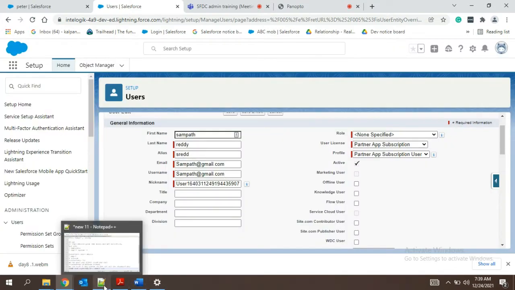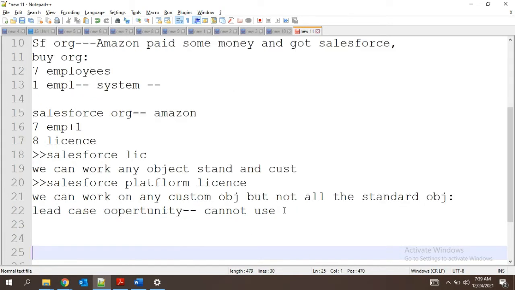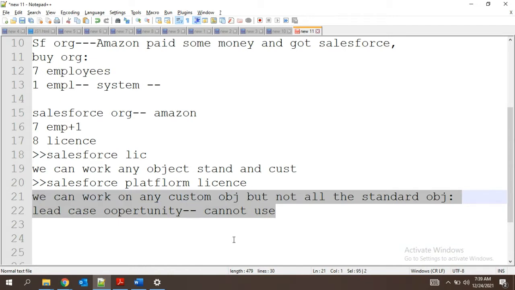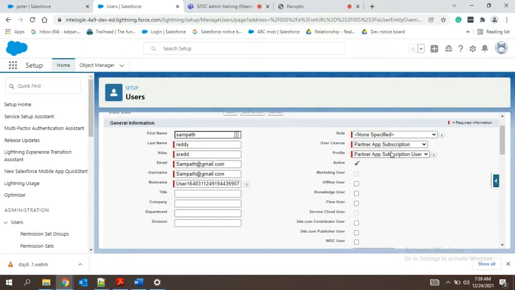So we have to buy the licenses, and all of these cannot be used by everyone. Based on the user, a user who wants to work on all the objects should be provided this type of license, not this type of license. And people who do not have much use of this can have the other license. In the same way, there are so many licenses in Salesforce, so you can have the benefit and speak to your client, and based on the work we are going to do in the organization, we can get the licenses.